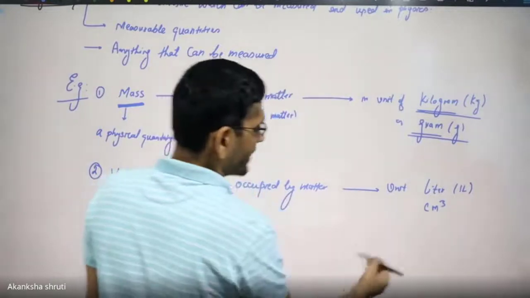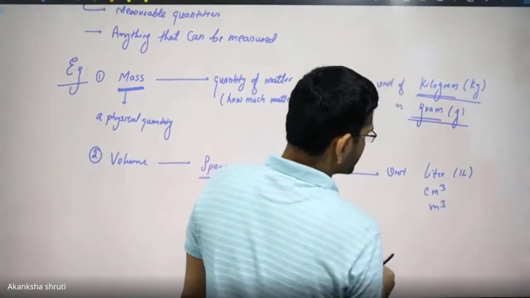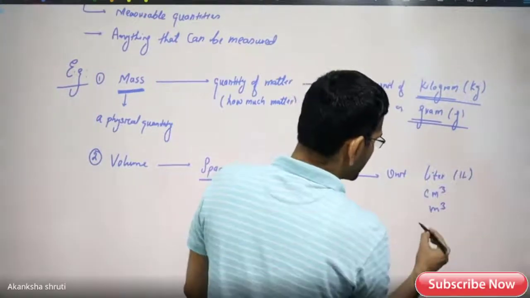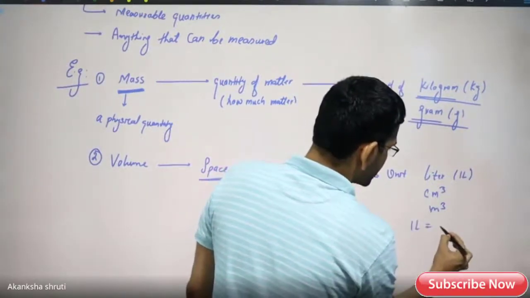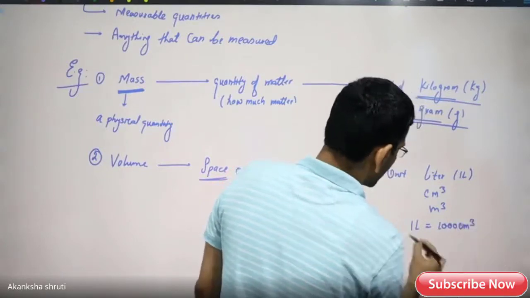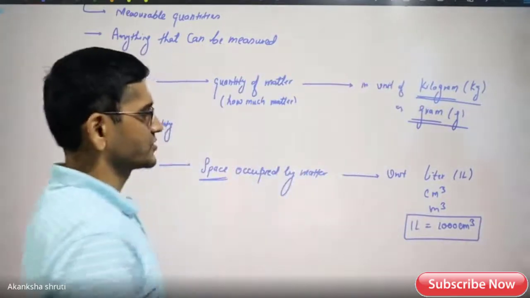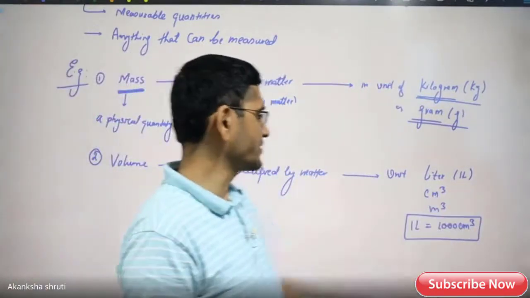How is this? I will explain later. Or meter cube. You will find that 1 liter simply means 1000 centimeter cube. So this 1000 centimeter cube is called 1 liter.